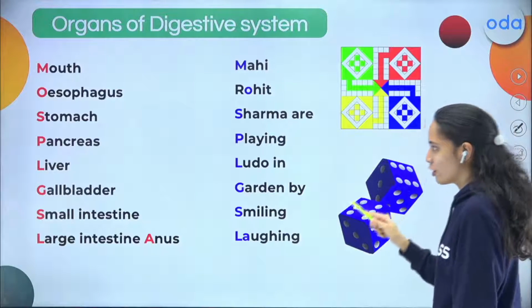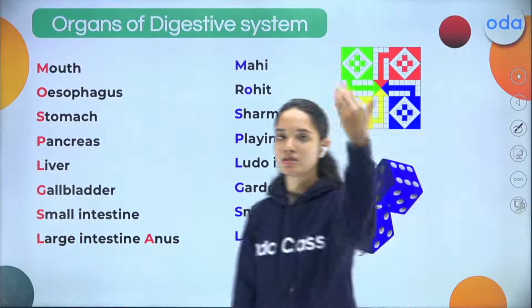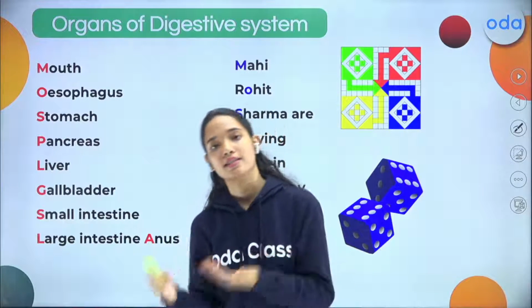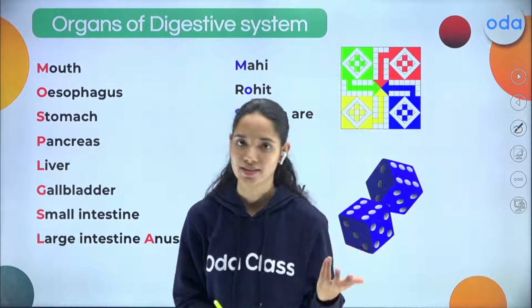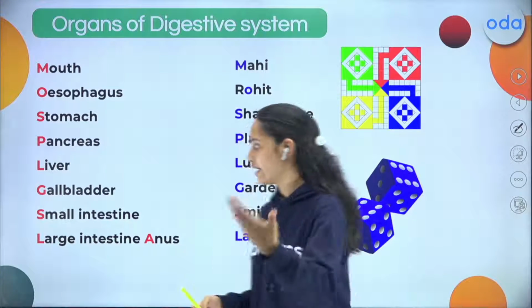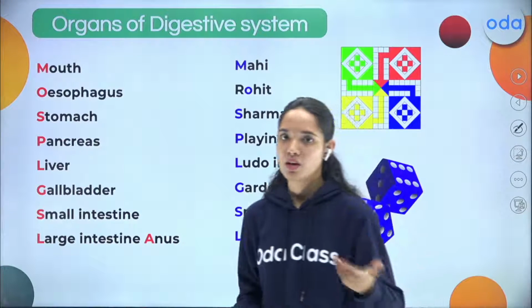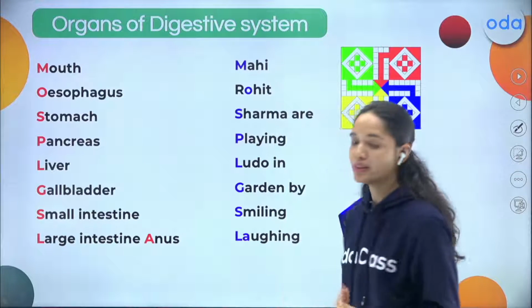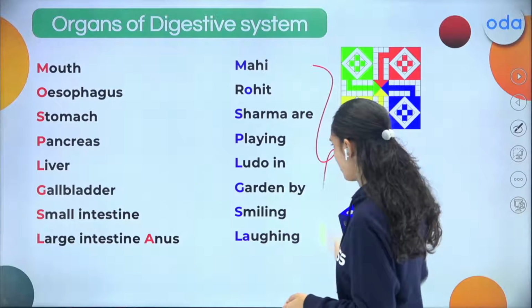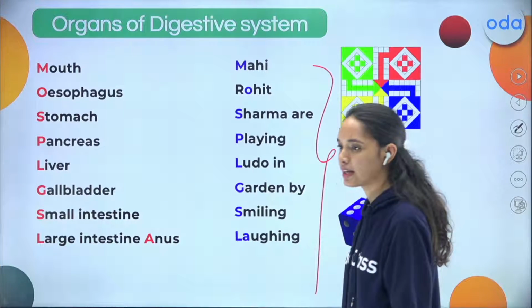And I have also taught you how to remember these organs, right? Mouth, esophagus, stomach, pancreas, liver, large intestine, small intestine, anus. For me, it's very easy, because I'm teaching and I can easily recall. But if you want to remember these organs in an easy way, you can always follow this trick which is there on the board. What is this trick basically?